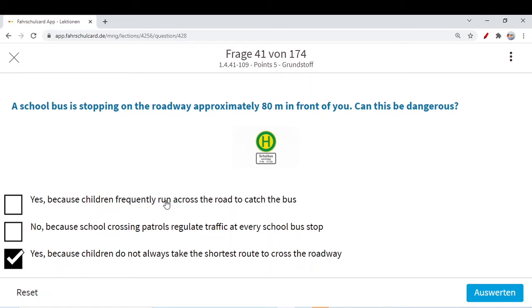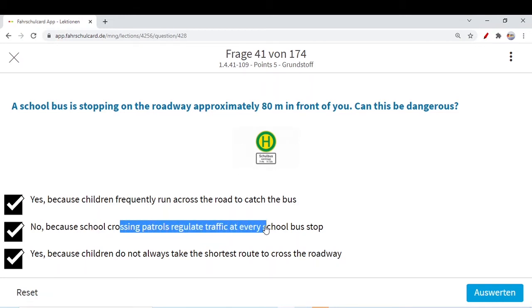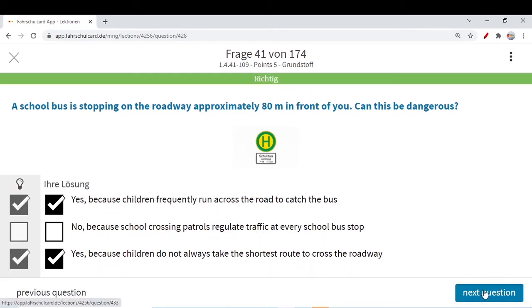So you need to be very careful. Yes, this could be dangerous because children frequently run across the road to catch the bus. Yes, they will move on the road unthinkingly. They will not watch the traffic right and left. They will go straight away. You need to be very careful. No, because school crossing patrols regulate traffic at every school bus stop. No, it's not possible that there is some person dedicated to regulating the traffic at every school bus stop. It's not normal. It may be in some emergency situation, but it's not normal. So you need to be very careful. This situation can be dangerous.